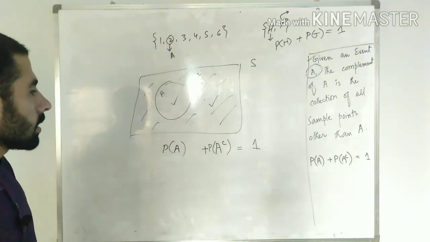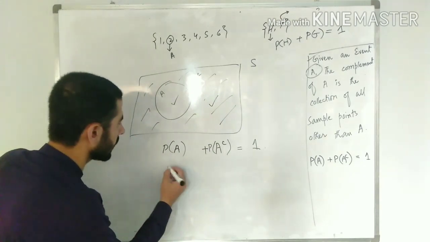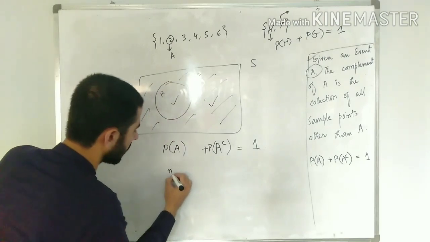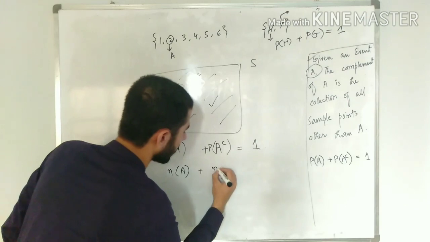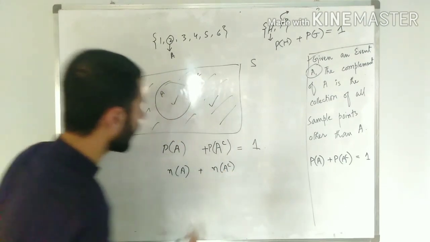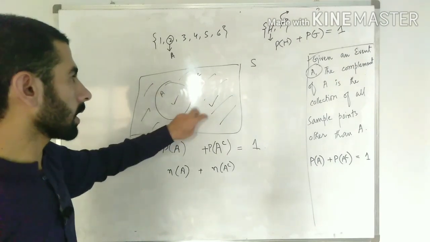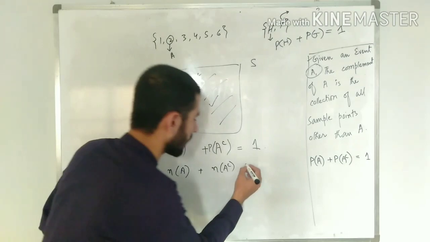Okay, so similarly we can also justify the same thing from the case that if I take all the elements of event A and all the elements of event A complement, whatever elements were here and whatever were there in the A complement, what do I get? I get the whole sample space.